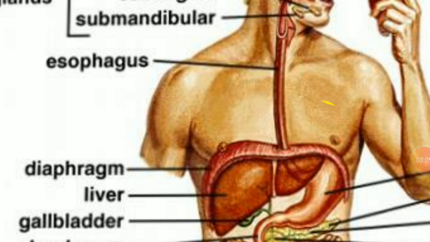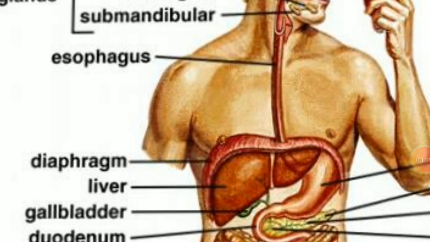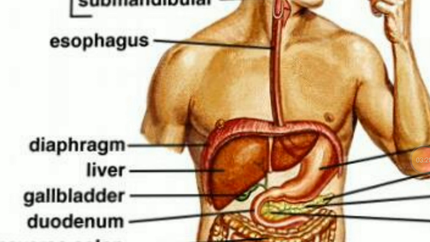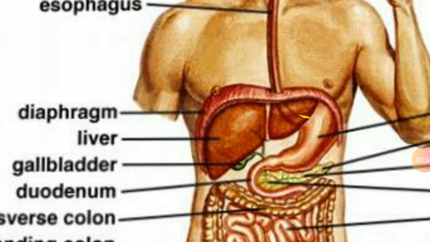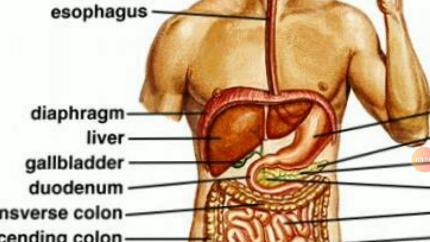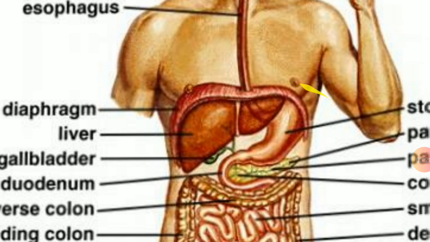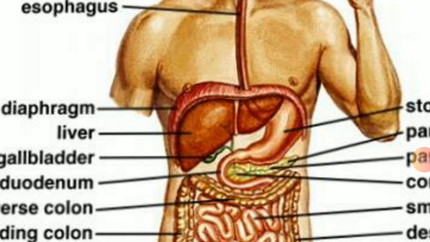From here food moves through a peristaltic movement. The movement of rhythmic contraction and relaxation of our esophageal muscles is called peristaltic movement. And this is the diaphragm. From the esophagus food moves to the stomach. Okay, this J-shaped structure is called the stomach. There are 3 parts of our stomach: fundus part, pyloric part and cardiac part.